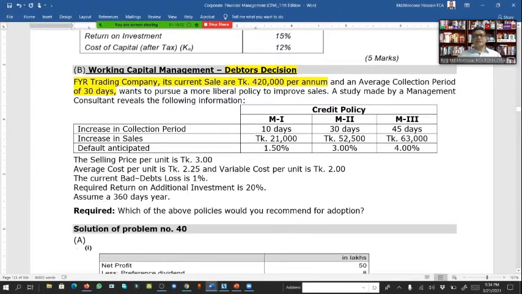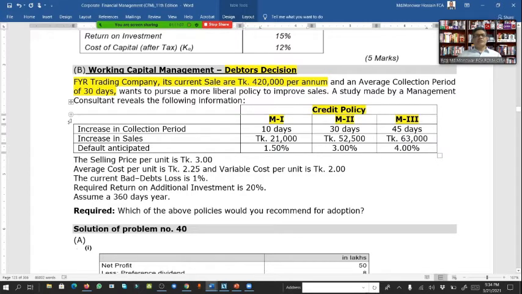So here there are 3 policies. That type of math, sometimes we can see in our questions. Credit policy 1, 2 and 3. If the collection period increases by 10 days, then sales increase by 21,000 and default is 1.5%.